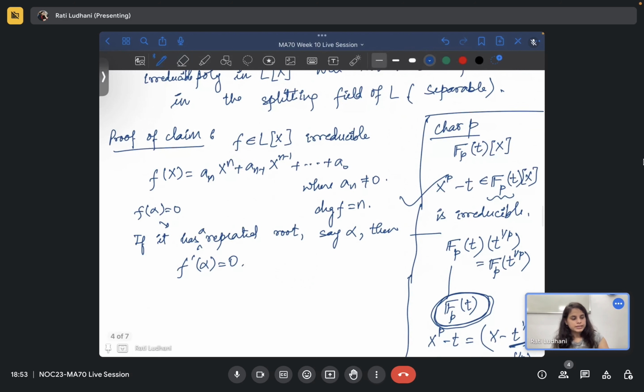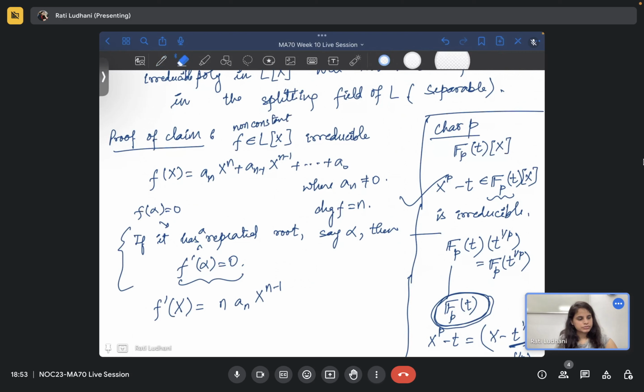Now let's see if this will happen, then we have to contradict this property that f dash alpha will not be 0. So let's see what is f dash x. That will be a n x raised to power n minus 1. There's one more thing I can assume. You start with a non-constant polynomial, that is by definition itself. So irreducible polynomials are non-constant only, from the definition from the notes itself.